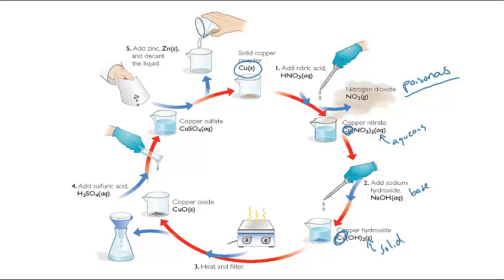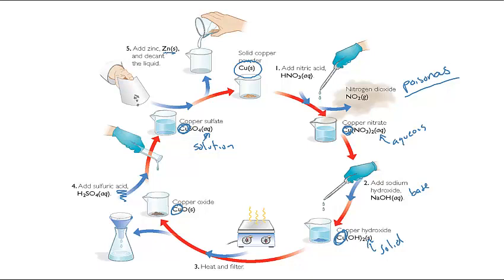So we heated and filtered, and we got solid copper oxide, which was that solid powder that we had. Added sulfuric acid, which is an acid. We'll talk about acids and bases towards the end of the year. And we got copper sulfate, which was again aqueous, a solution. So the copper atoms were dissolved in the water. When we added solid zinc, we got back to where we started from, which was the solid copper powder. All of these chemical reactions were done to show you that the copper atoms were not created or destroyed in the entire process. They just changed their form.